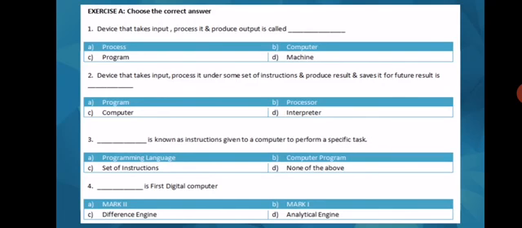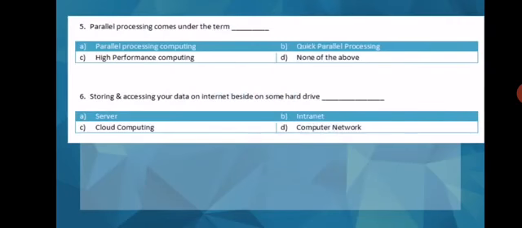Number 3: Dash is known as instructions given to a computer to perform a specific task. Number 4: Dash is the first digital computer. Number 5: Parallel processing comes under the term dash.